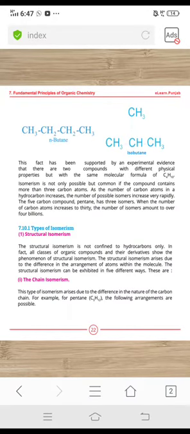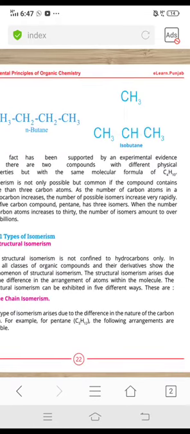On the left hand side, n-butane is shown where 4 carbons and 10 hydrogens are shown. All the 4 carbons are arranged in a linear form, in a straight chain, while in the case of isobutane, which is represented on the right hand side, again 4 carbons and 10 hydrogens are there, but now the representation is changed, means the structure is changed.